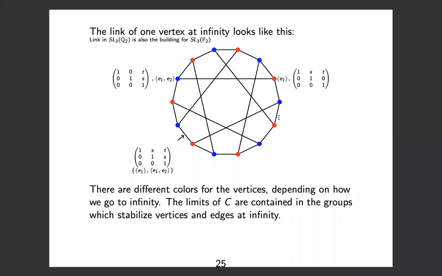Or we could stabilize a flag of one root and then the space spanned by that root and another, and that would be like an edge between a red and a blue vertex. So all these different vertices and the edges between them keep track of the different directions in which we can go to infinity, and there are limit groups attached to each of these edges and vertices.